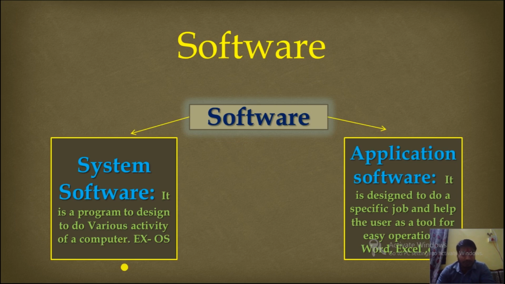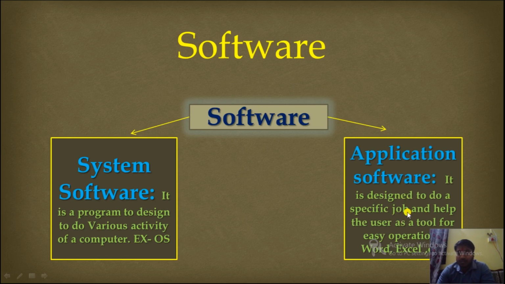Clear? So it is a program designed to do various activities of a computer. Example, operating system. Now come to application software. It is designed to do a specific job.